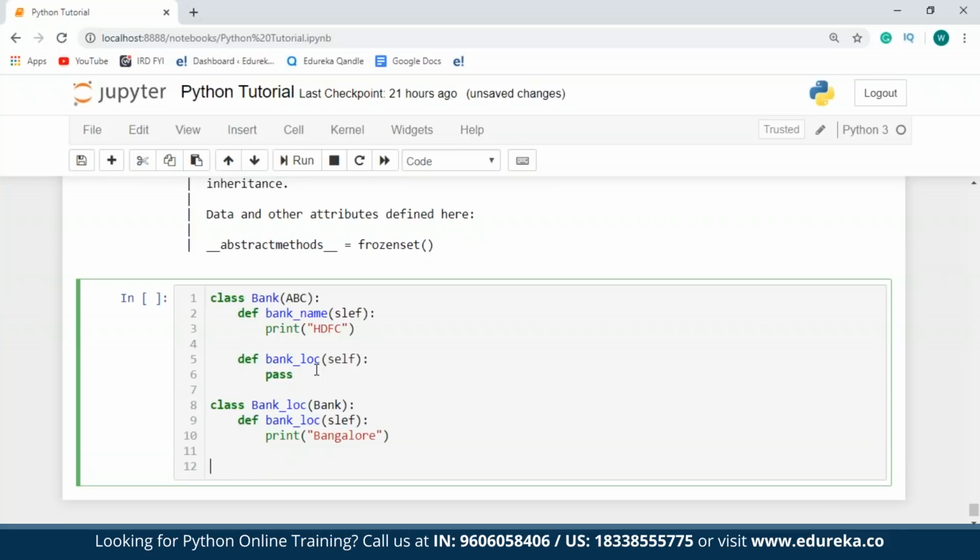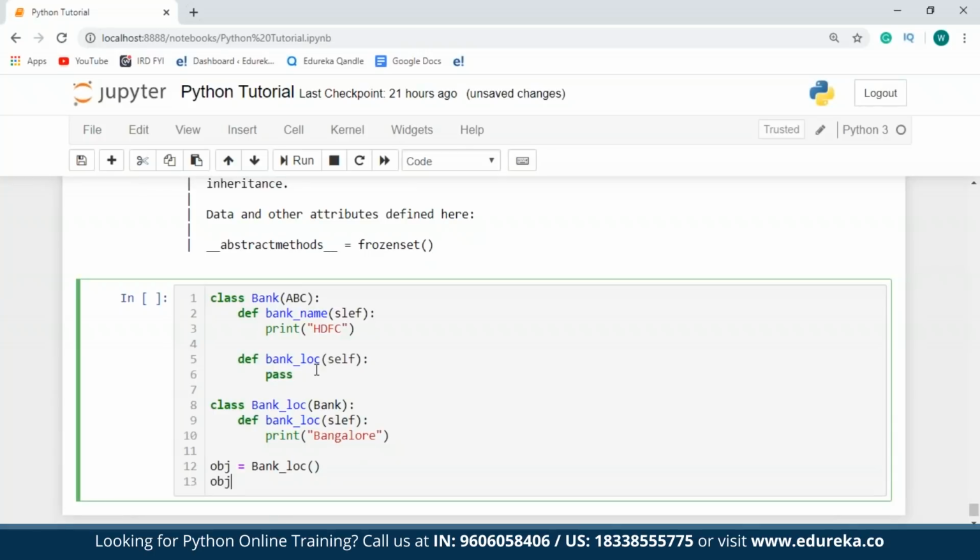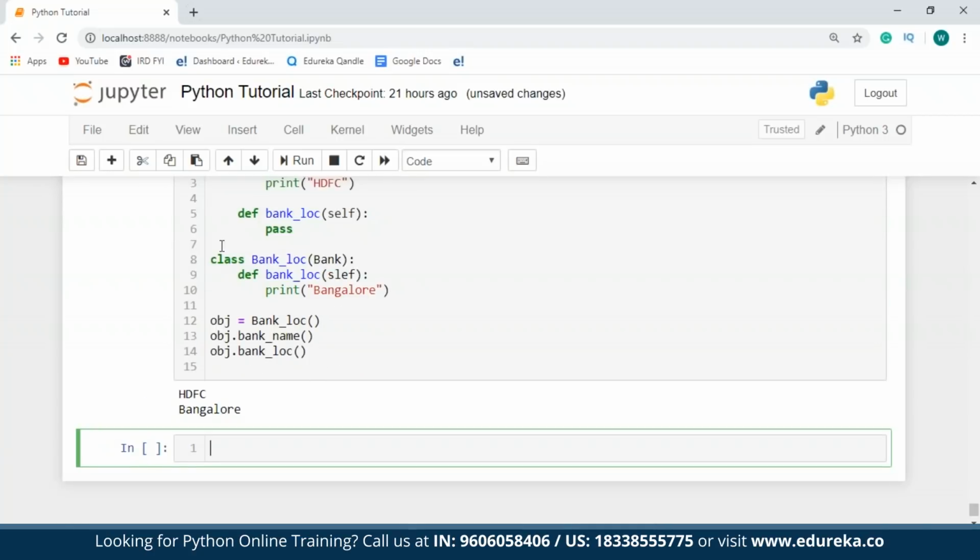Finally, I'm going to create an object of the bank_location class. I'll just say obj equals bank_location, and I'll call both the functions. As you can see, both the functions have been executed successfully.